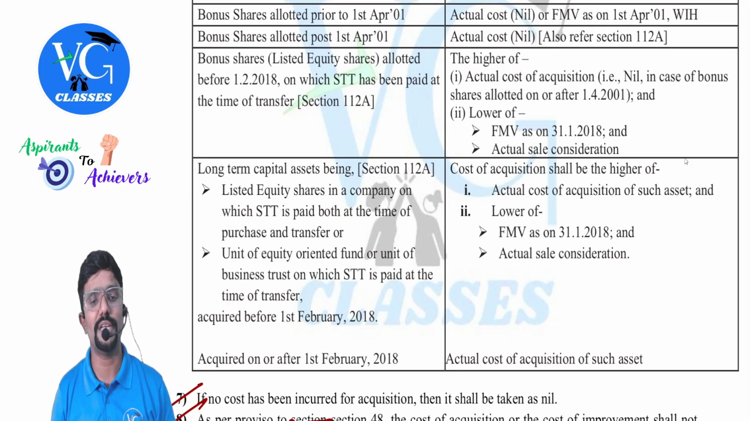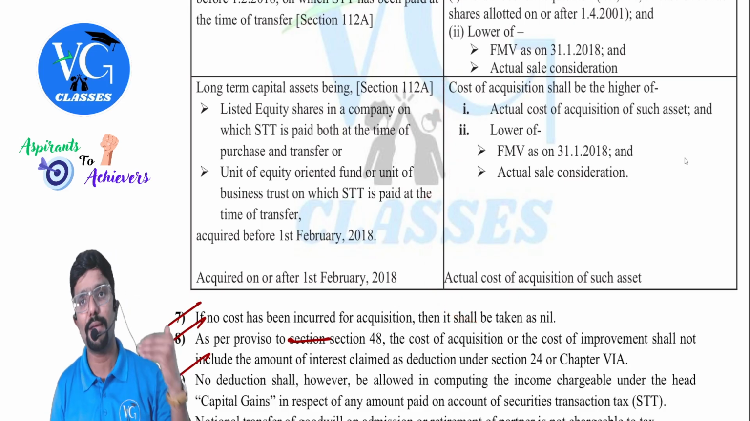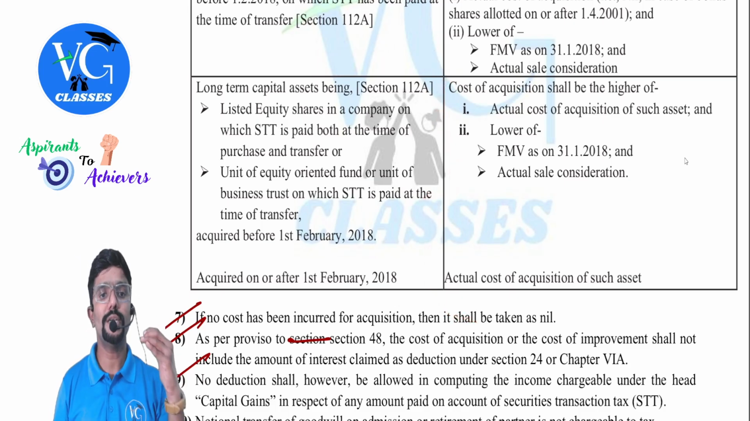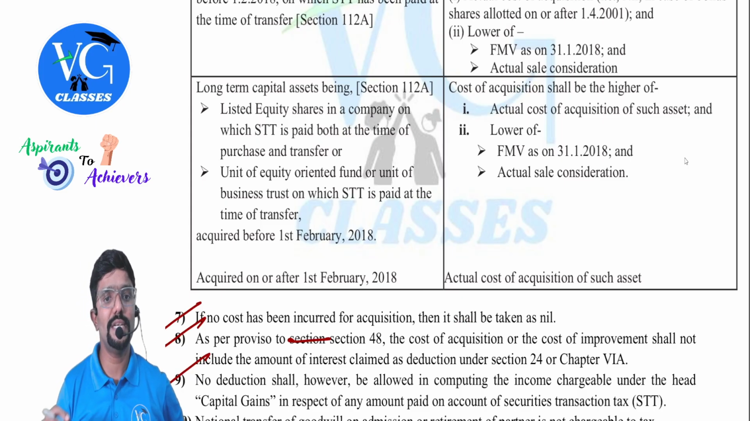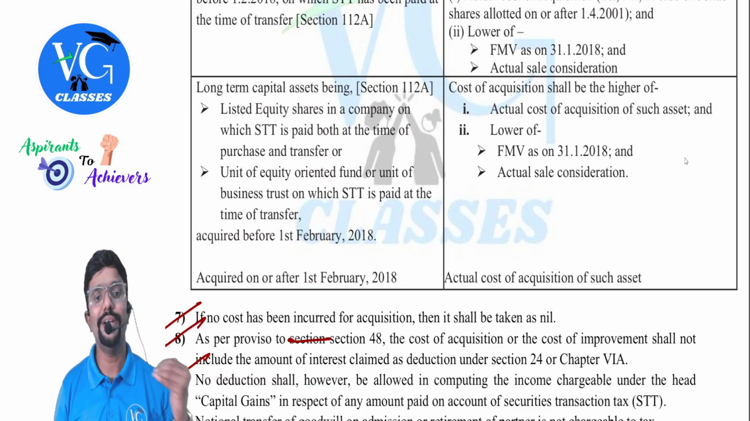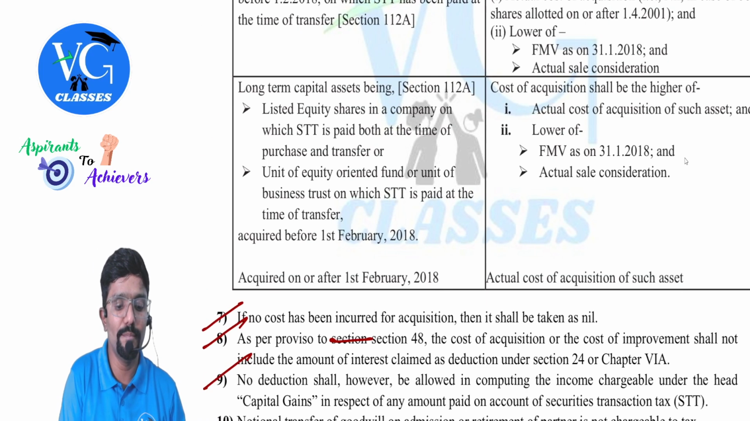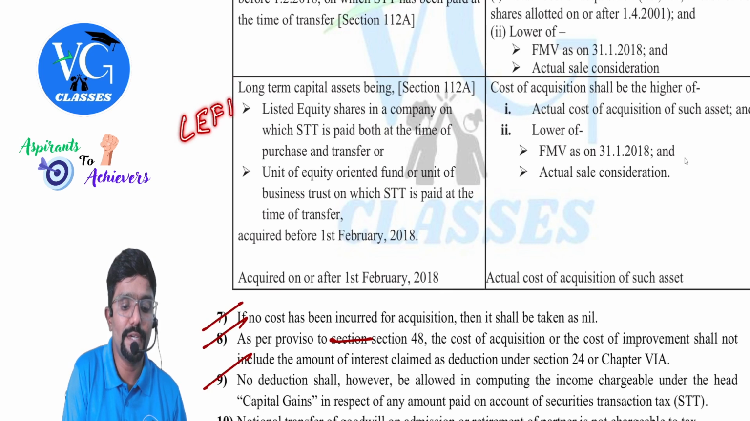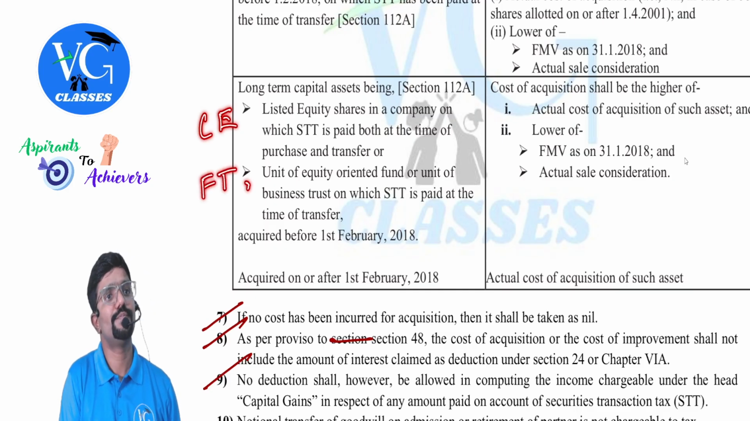Sir, what if it is normal shares or any asset LEFT, which is not a bonus? Then this part we already discussed, guys. I'm just repeating it again here. Long-term capital assets being listed equity shares in a company on which STT is paid both at the time of purchase and transfer, or unit of equity oriented fund or unit of business trust on which STT is paid at the time of transfer. In simple, LEFT. First point is LE, second point is FT.